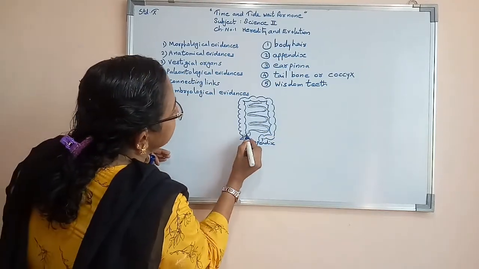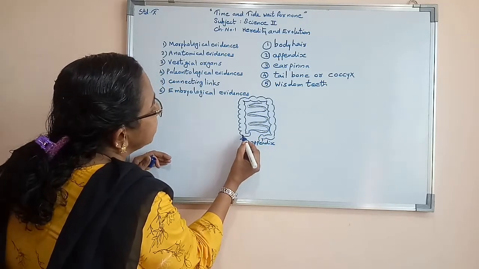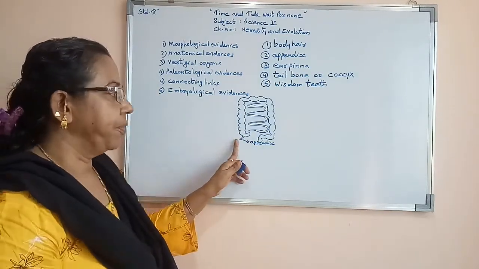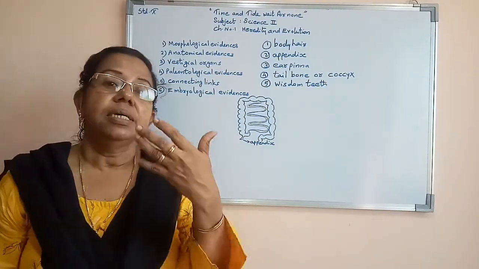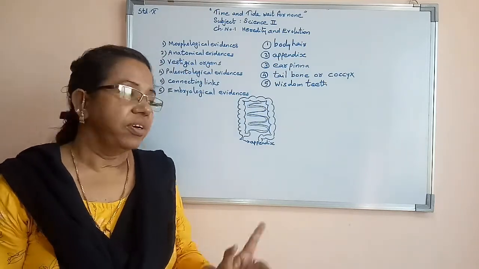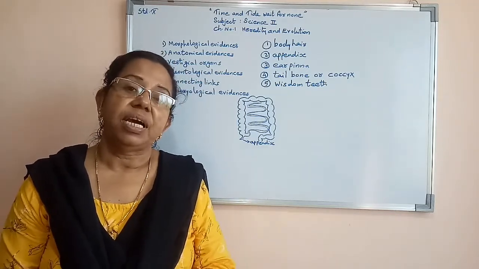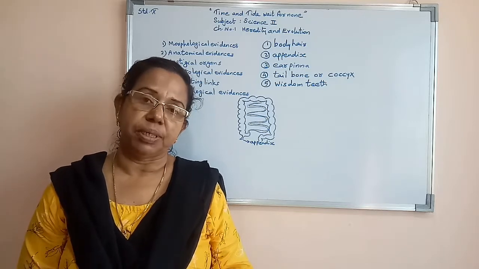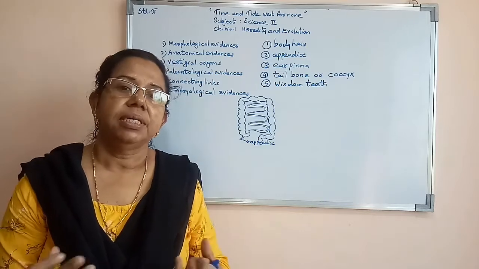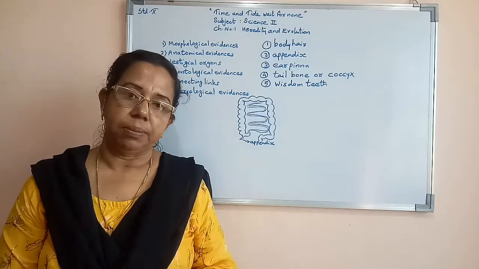Here we can see the end part of the small intestine, and this is the beginning of the large intestine. Here we can find the appendix. In human beings, this appendix has no function, but if this organ gets any problem, it will affect our health, even death is possible. Because of that, when any appendix-related problem comes, doctors operate and remove this organ from our body.